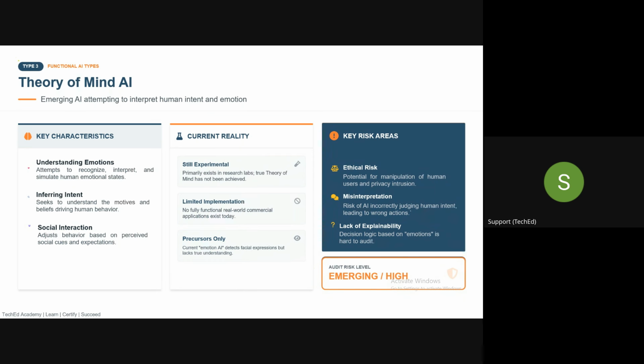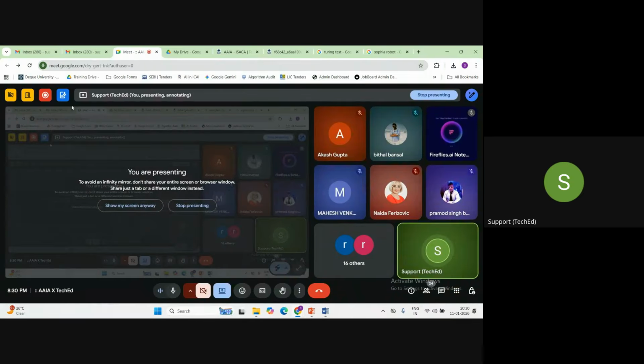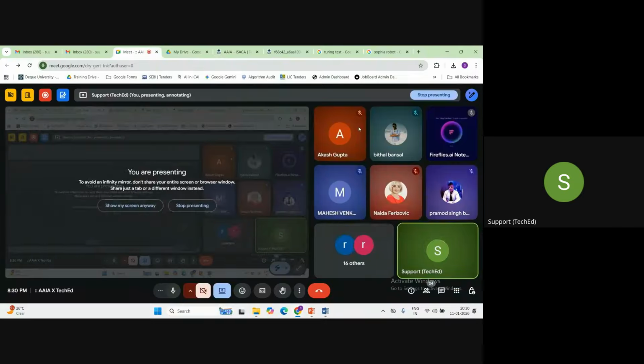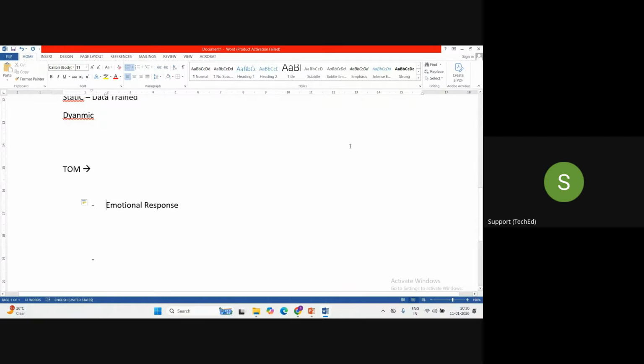As I told you, as of now this is emerging. It is not yet fully live. It is emerging. So obviously, if some of the companies are working on theory of mind systems, then as an organization they need to implement very good governance controls around that. Otherwise, it can create a lot of problems. For example, guys, I'm just giving you a hypothetical example.